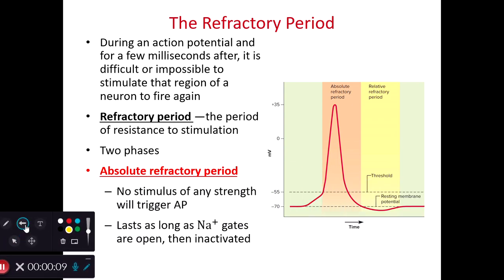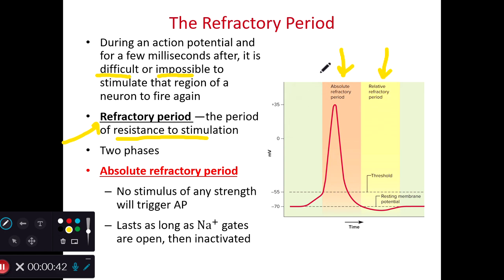For this recording, we're going to be focusing on the refractory period. When we think of that refractory period, I want you to think of a period of time, a few milliseconds after the action potential or towards the end of the action potential, when it's hard or impossible to initiate another action potential. So as we think of that refractory period, it resists. This is a period of time where there's a resistance to new action potentials being generated. And there's two primary phases: the absolute refractory period and the relative refractory period.